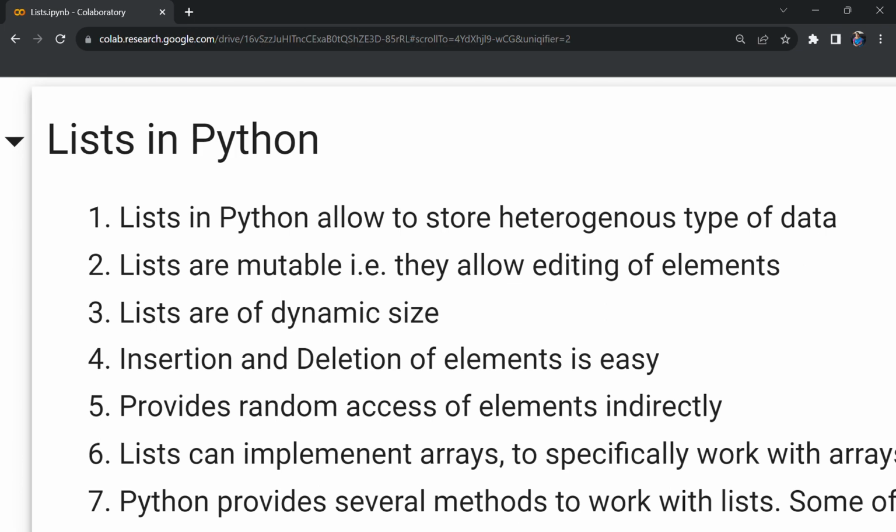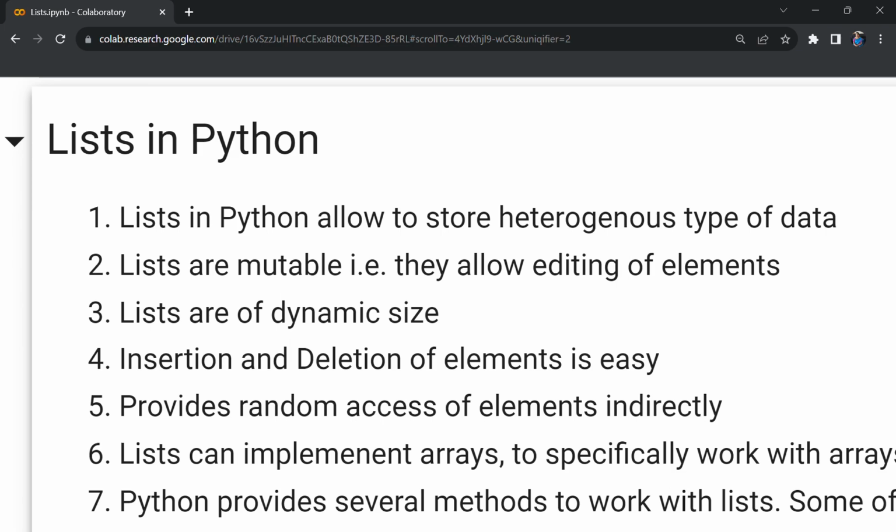Unlike arrays in C++ and Java, lists in Python allow us to store different types of data. For example, one element in a list can be of type integer, another element can be of type string, and another element can be of type float, and it will also allow other data structures to be members of the list. For example, a list can contain a set as its element, another list as its element, a dictionary, a string, etc. That is the flexibility provided by Python lists.